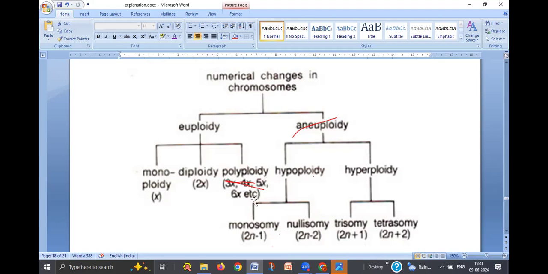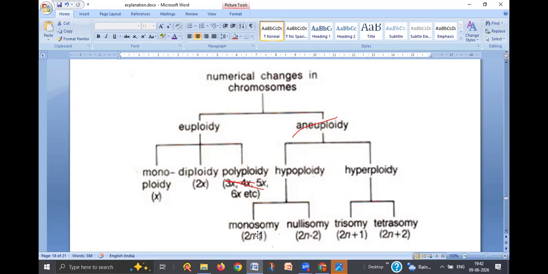Polyploidy, what is polyploidy? If there are three sets of chromosomes, that is called triploid. If there are four sets of chromosomes, that is called tetraploid. If there are six sets of chromosomes, that is called hexaploid. So this is all euploidy. Okay. Next, aneuploidy. Aneuploidy means the change occurs in one or two chromosomes.